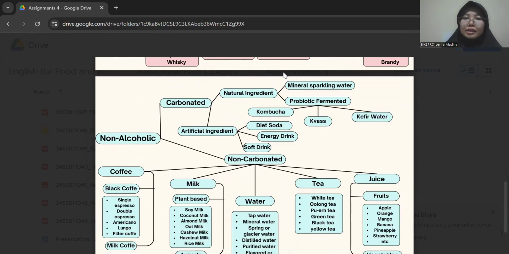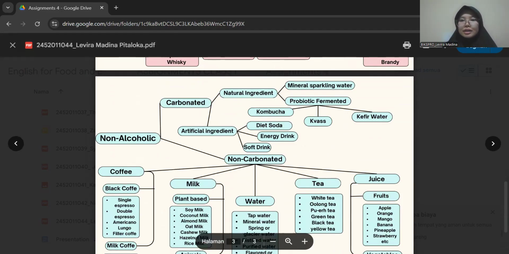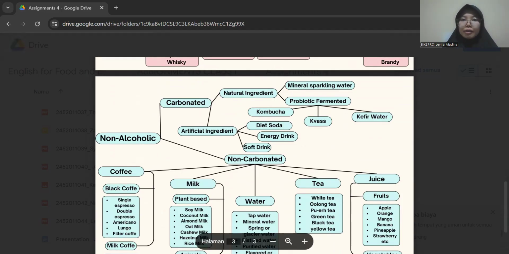Which natural ingredient is mineral sparkling water. Mineral sparkling water is a naturally carbonated water that originates from underground springs and contains dissolved minerals such as sodium, magnesium, and calcium, which contribute to its taste.